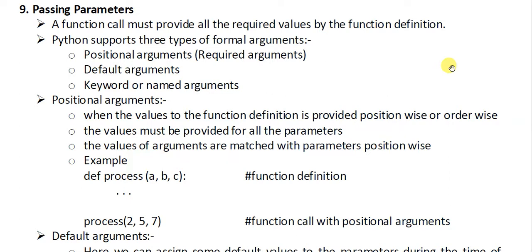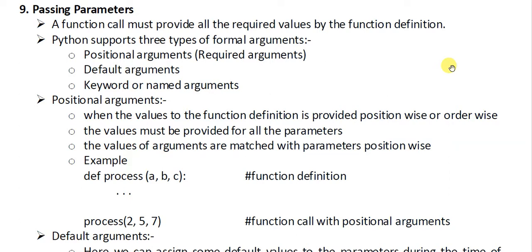How will it be copied? Because when you call process, a separate execution frame will be created. You have heard of execution frame in the previous video. A separate execution frame, that is a separate memory space, is created for this execution, in which these 2, 5, 7, which are actual parameters, are passed and they become a, b, c in that execution frame. 2 becomes a, 5 becomes b and 7 becomes c.